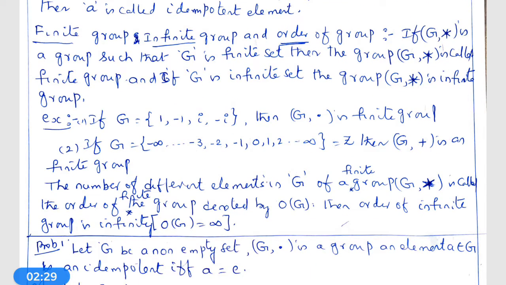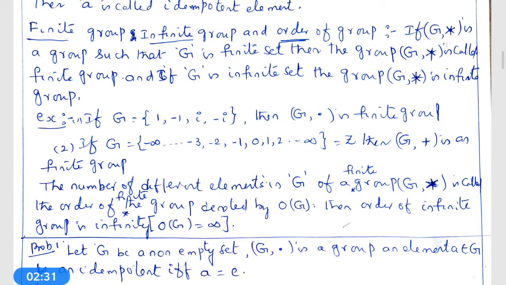The number of elements in the group G of a finite group G comma star is called the order of the group, denoted by O(G).